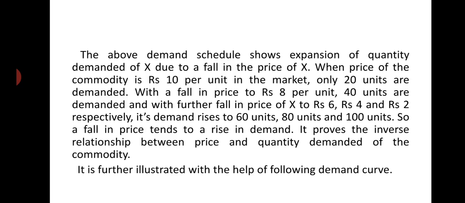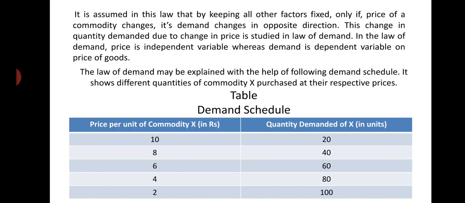We can explain the table now. The above demand schedule shows expansion of quantity demanded of X due to fall in price of X, right? It shows the expansion of quantity demanded of X due to a fall in the price of X. When price of the commodity is rupees 10 per unit in the market, only 20 units are demanded. With a fall in price to rupees 8 per unit, 40 units are demanded. And with a further fall in price of X to rupees 6, rupees 4 and rupees 2 respectively, its demand rises to 60 units, 80 units and 100 units. We have already discussed it.